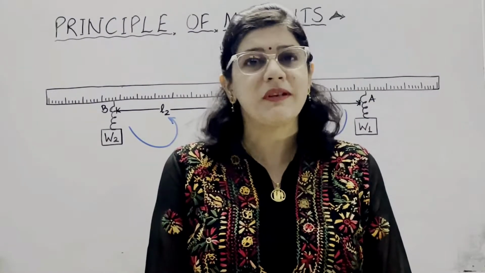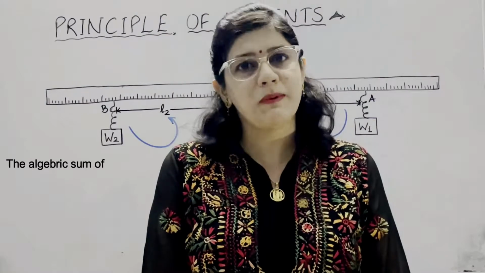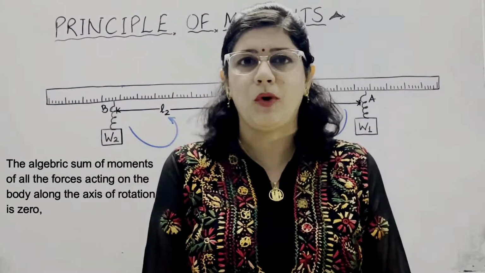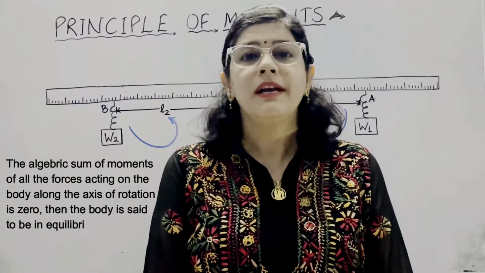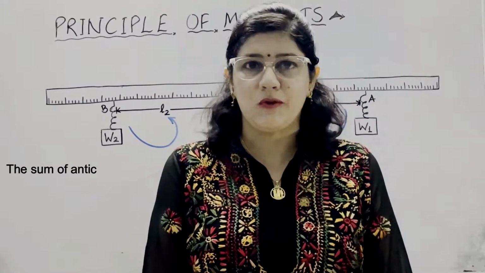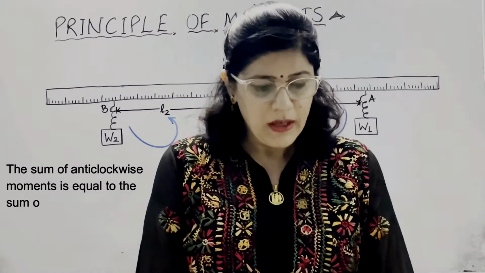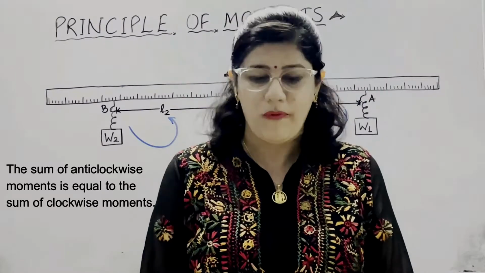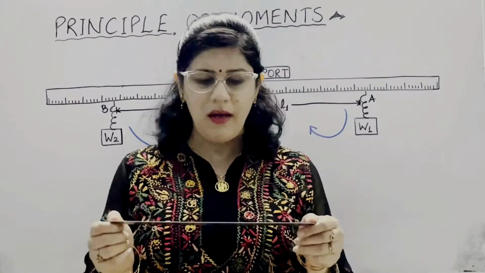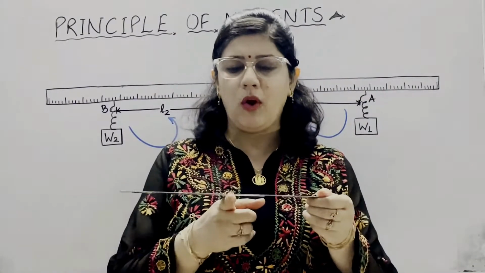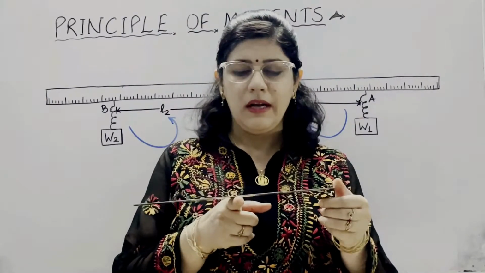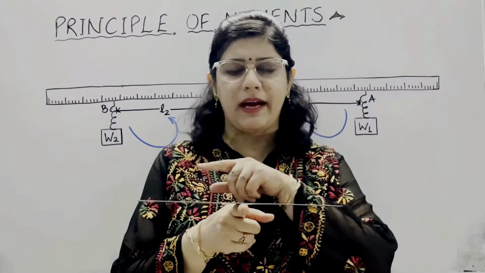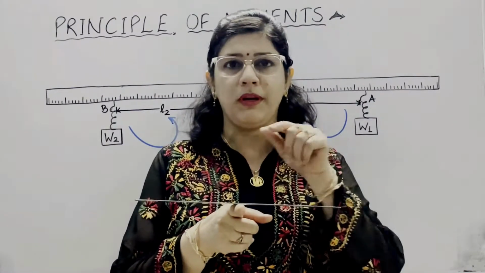My topic for today is the principle of moments. According to this principle, the algebraic sum of moments of all the forces acting on the body along the axis of rotation is 0. Then the body is said to be in equilibrium. So, according to this principle, the sum of anti-clockwise moments is equal to the sum of clockwise moments. As you can see, when the sum of anti-clockwise moments on the left hand side is equal to the sum of clockwise moments on the right hand side, then this body is said to be in equilibrium.